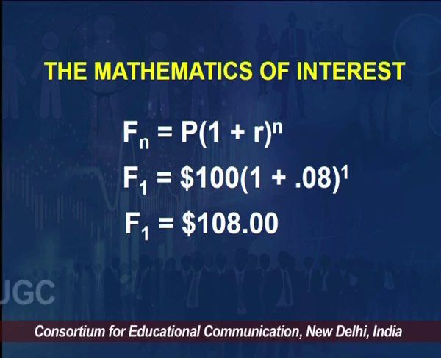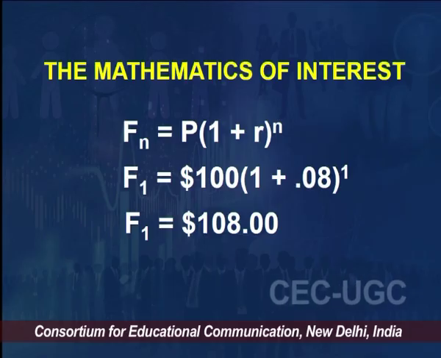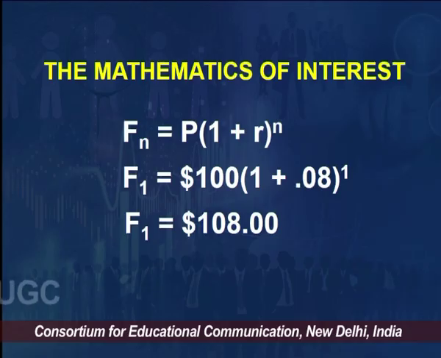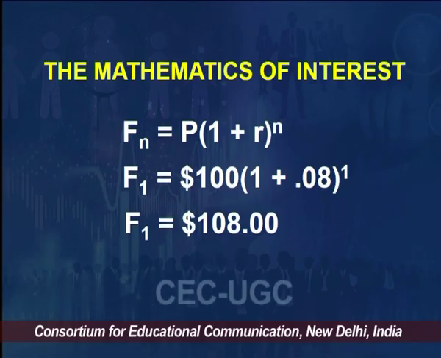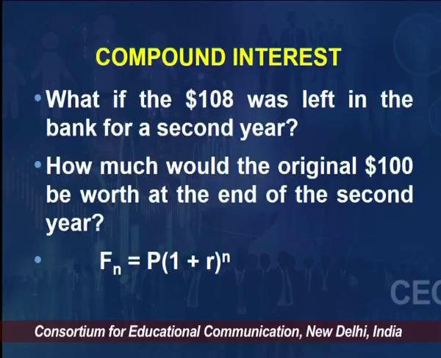R is rate of interest, so 0.08, raised to power n. N is 1. So the future value after 1 year would be 108. This is how the mathematics works, right. So this was an example to help you understand how this compounding works.